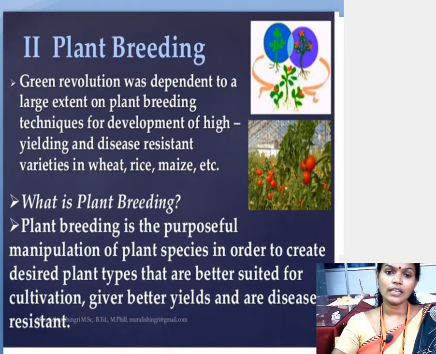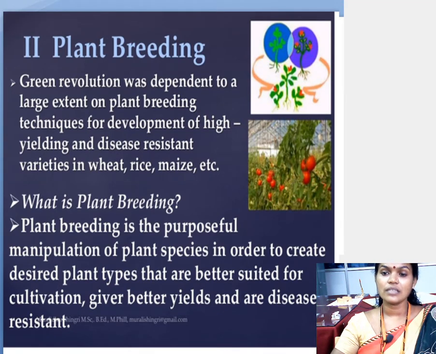Now we will see exactly what is the meaning of plant breeding, and what is the use of the plant breeding technique. See, the Green Revolution was dependent to a large extent on plant breeding techniques for development of high yielding and disease resistant varieties in wheat, rice, maize, etc. Students, I was continuously telling in the introductory part what is the use of plant breeding.